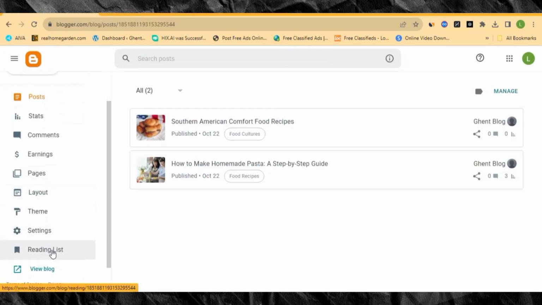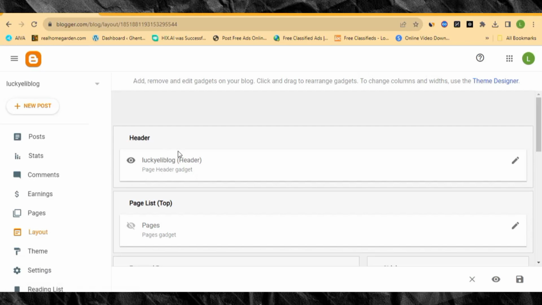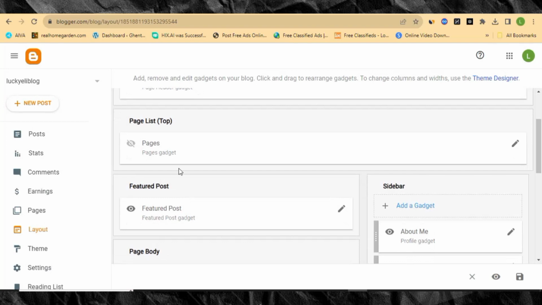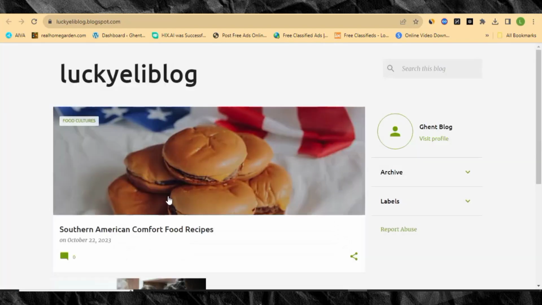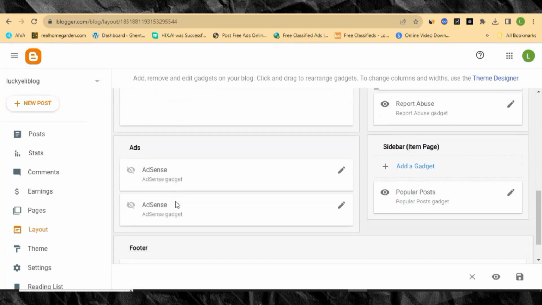To create a menu, you have to come to layout, and then on your website, let me show you some things over here. You have the header over here. So this header controls the header section of your website, and then we have the page over here, but it's been hidden. Okay, and then we have the featured post over here. So the first post is a featured post, as you are seeing here. So always when you post a new article, it will come to the featured post, and then we have the body section over here, and then we have the footer section.